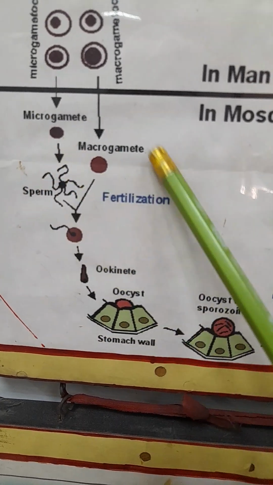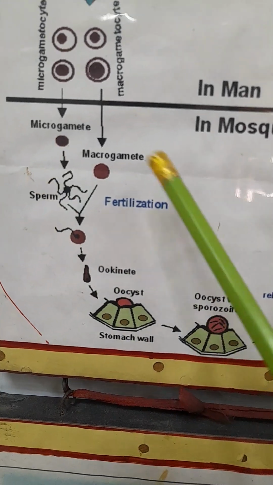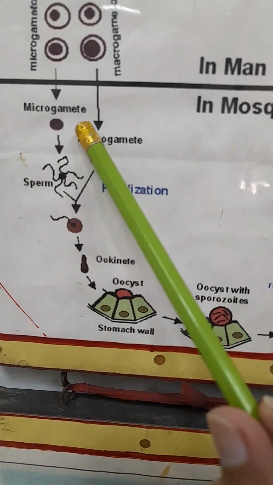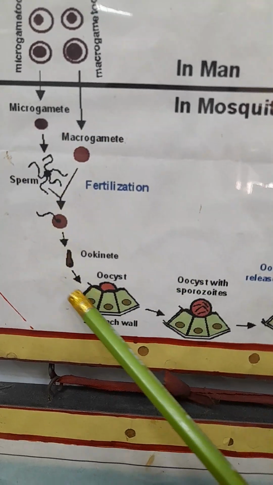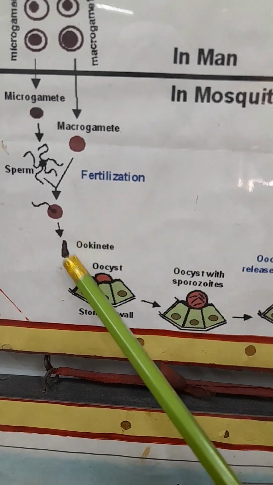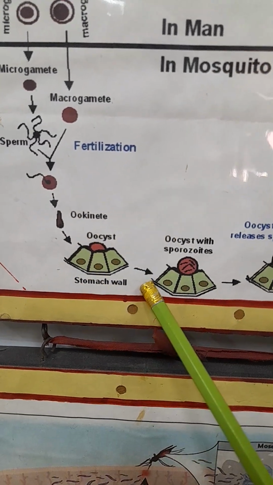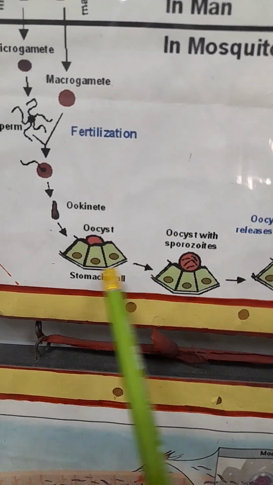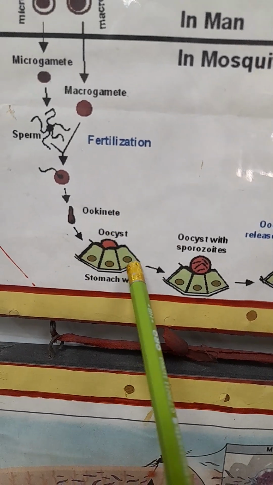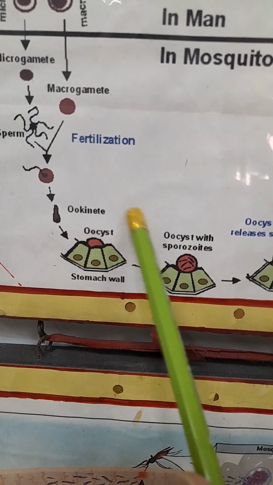When fertilization takes place, the micro and macro gametes are converted into the ookinete, which then moves towards the stomach wall of the mosquito. The stomach wall attaches the ookinete and it becomes an oocyst.